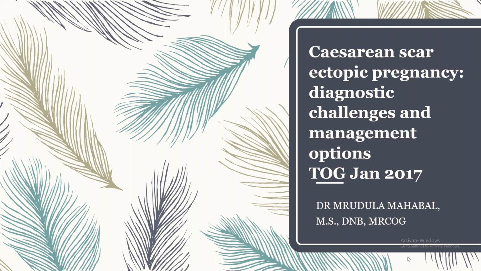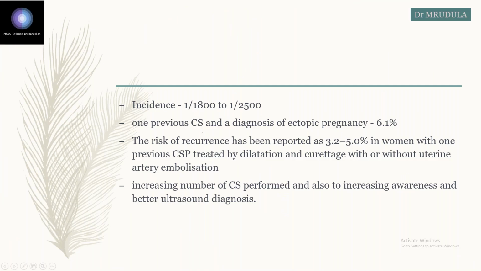So regarding this talk, the incidence of scar ectopic is 1 in 1800 to 1 in 2500. When there is one previous cesarean section and the pregnancy is ectopic, the incidence of scar ectopic becomes 6.1%. And if there is one scar ectopic, the risk of recurrence is increased, around 3.2 to 5%.